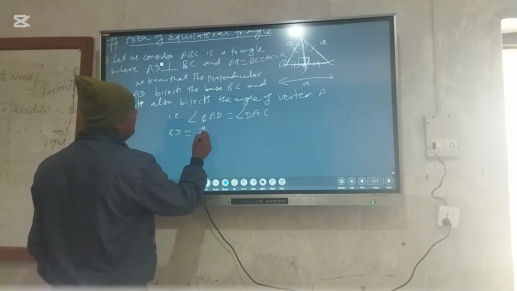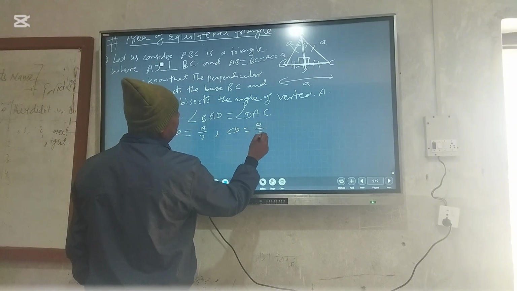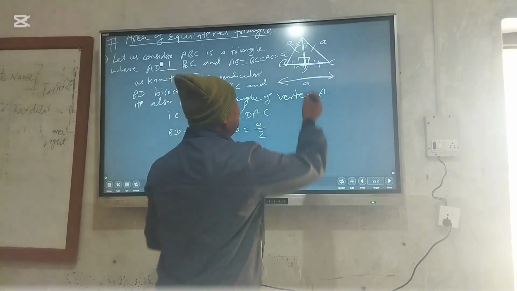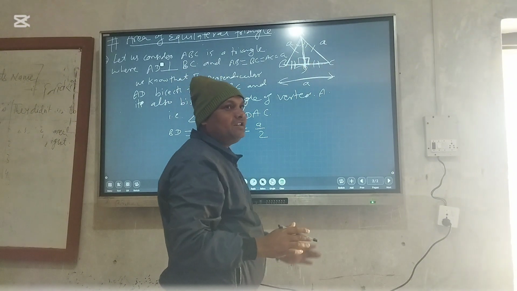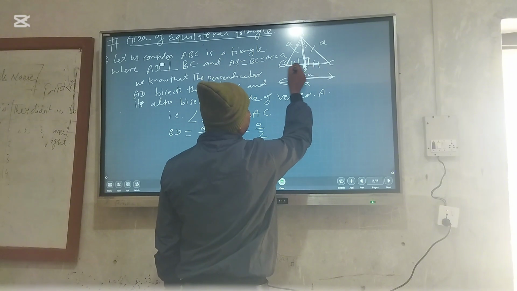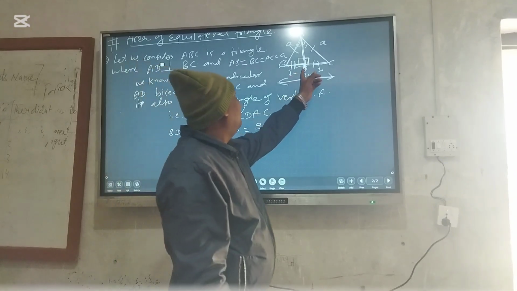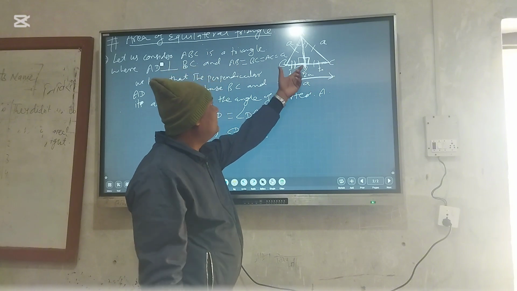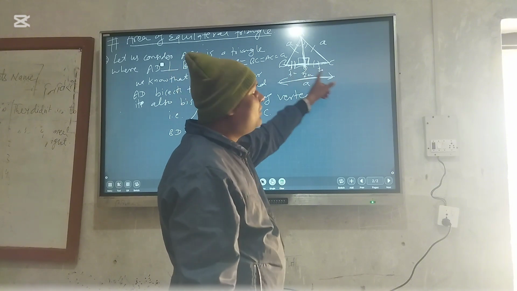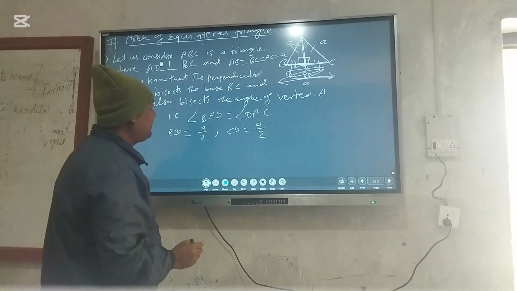That means we have to write angle BAD is equal to angle DAC, and BD is equal to 1 by 2 BC, CD is also 1 by 2 BC. The length of BC is A, and bisect means it is divided into two equal parts. If it is 2 centimeters, then this length is 1 centimeter and this length is 1 centimeter. We sum BD and CD, which gives BC. 1 plus 1 is equal to 2 centimeters.